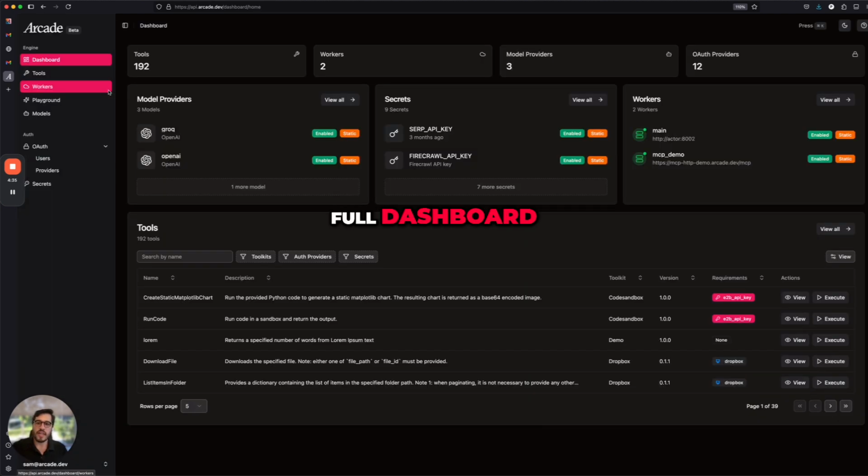Arcade gives you a full dashboard, one view of all of the different things that your agent can do, is capable of, and all of the secrets, authentication, tokens, security that you need to provide your agents with world-class capability.